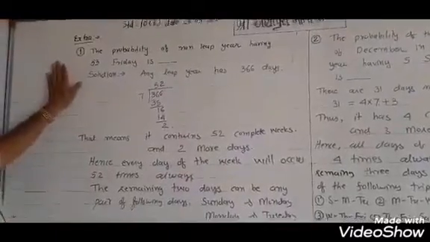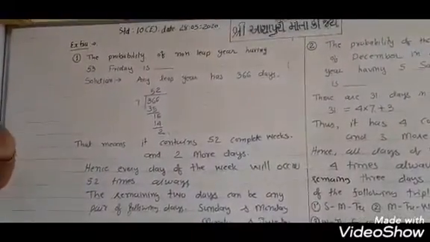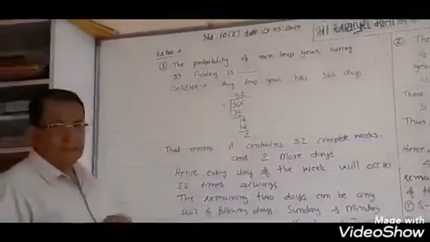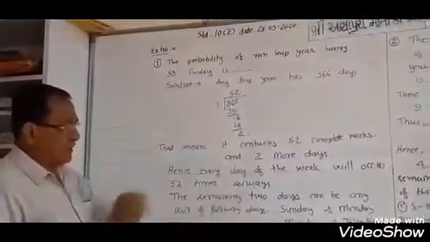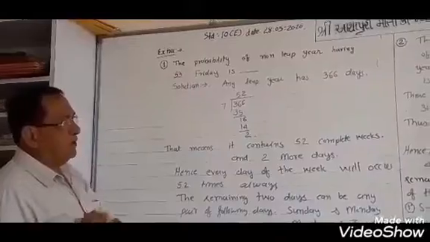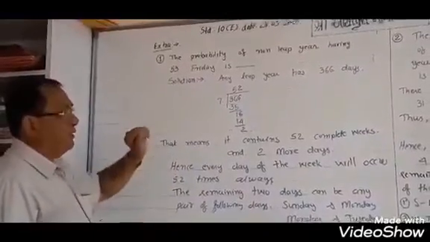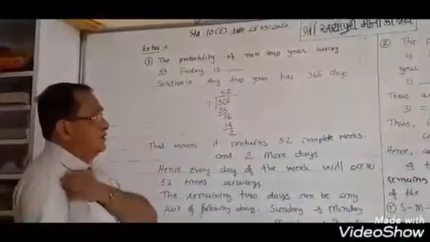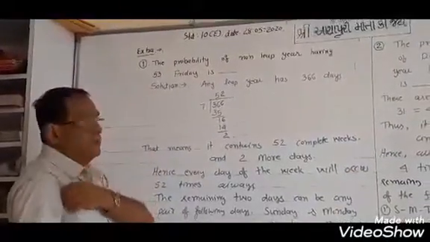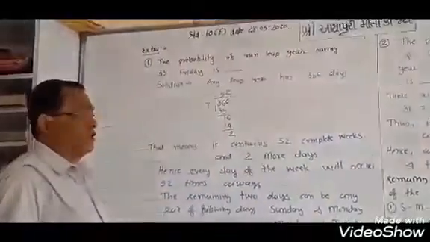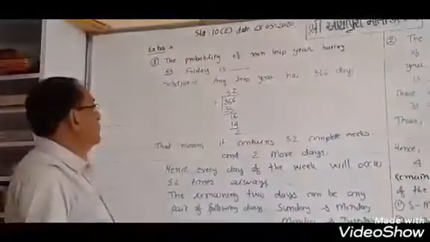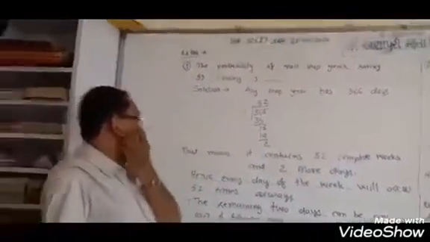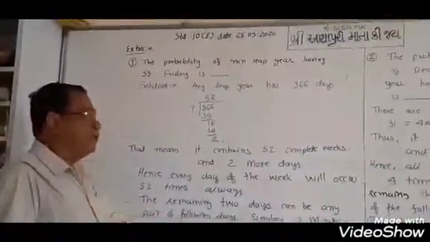That is your last topic of probability. Some extra examples I have taken, which are of a type not given in the textbook, so I have taken them from the practice book. Then I will send you the practice book exercise that you will try to solve at home. If you have some difficulty, contact me. I will try to solve it for you.